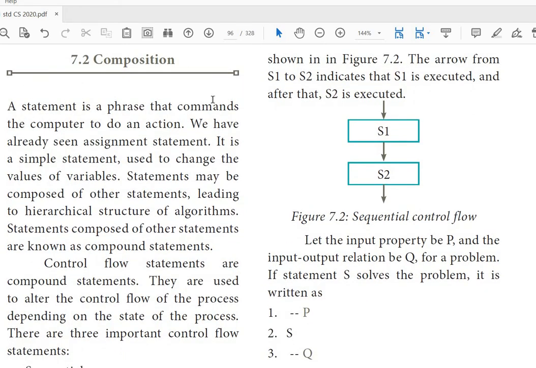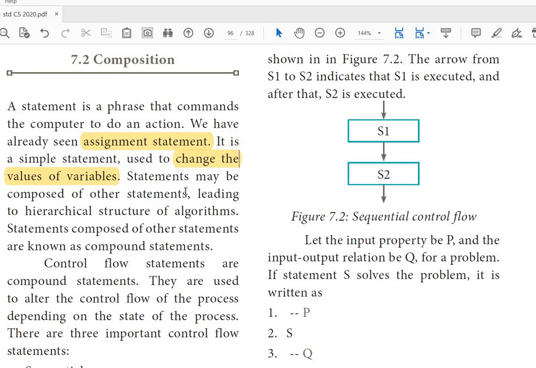The statement is a phrase that commands the computer to do an action. That means the statement is the command given to the computer to do an action or to do something. We have already seen the assignment statement. Yes, you may remember this assignment statement, colon equal. Assignment statement and comparative statement. It is a simple statement used to change the values of variables.